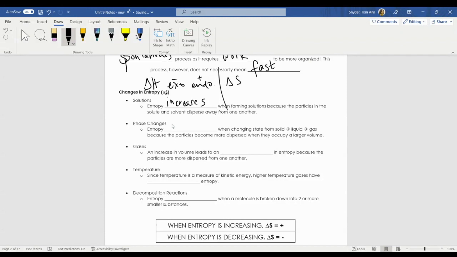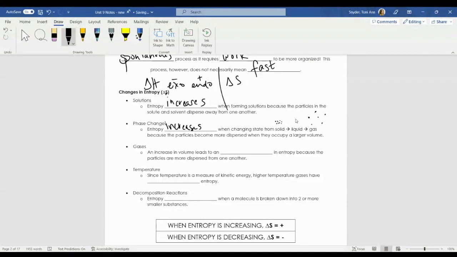Phase changes. So when I go from a solid to a liquid to a gas, entropy is increasing when changing state from solid to a liquid to gas. And that's because the particles become more dispersed when they occupy a larger volume. Gases are very far apart relative to their size, whereas solids are very tight and compact relative to their size. So because the gas particles are more dispersed from one another, they are farther away, that means that entropy is increasing when I go from solid to a liquid to a gas.